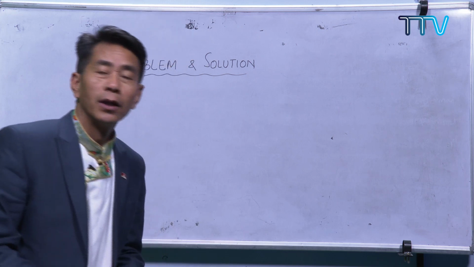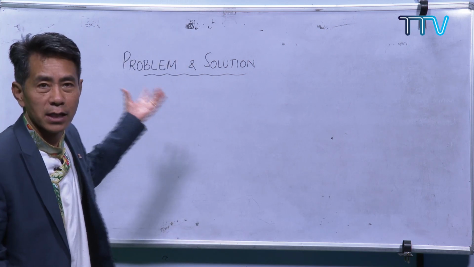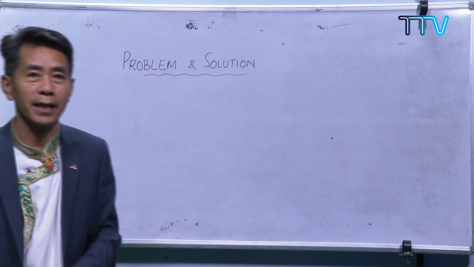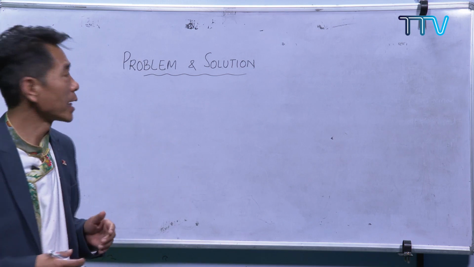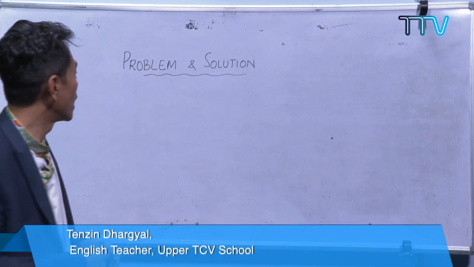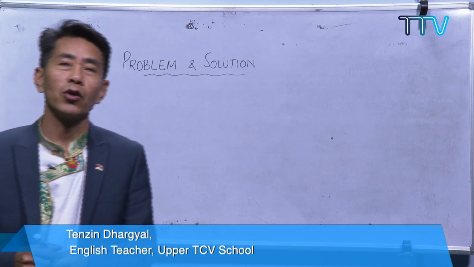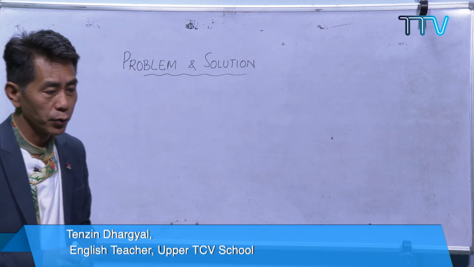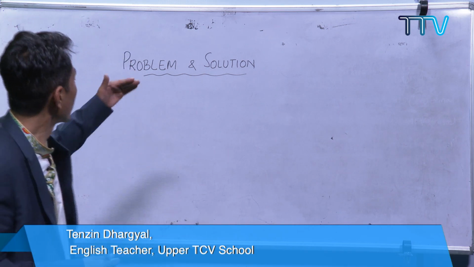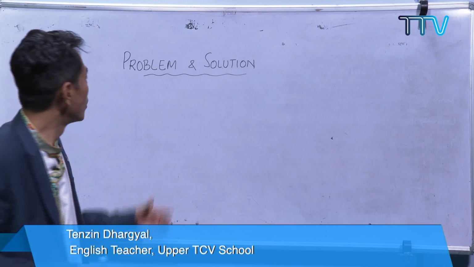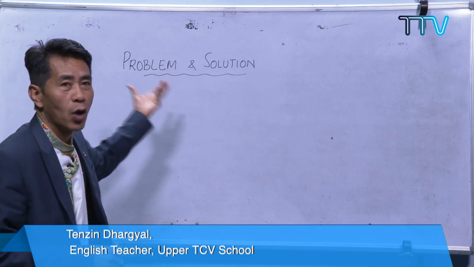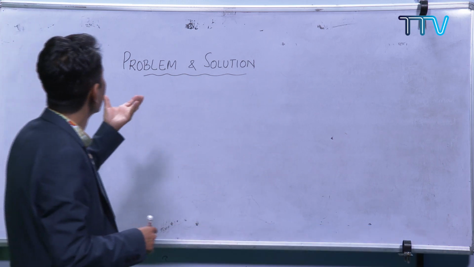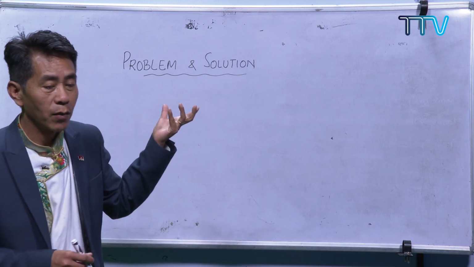I'll be talking about the last and the final type of expository writing, and that is the problem and solution. Yes, so this is the last type of expository writing. In my previous session, I talked about cause and effect, and in this session we are going to do problem and solution. Again, this is a type of writing. From the title itself, we have a problem and we have a solution. Yes, all problems have some solution.